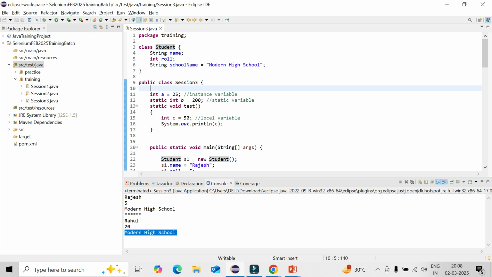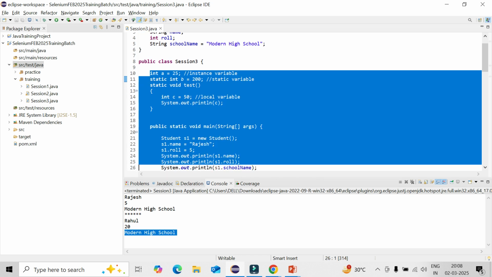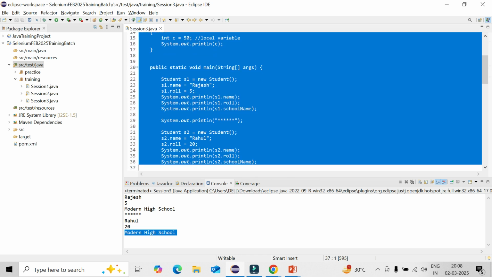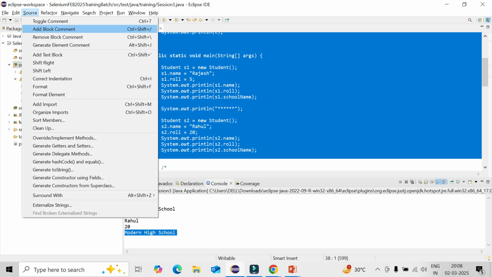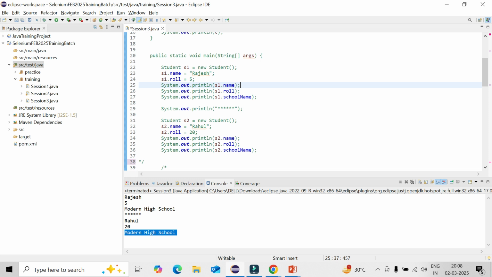Okay, are you clear, guys? Yes. Okay, so always try to learn step by step. Until you are not learning all the concepts, you will not be able to understand it, and also in case you go for any interview after learning or working, you will not be able to crack it.